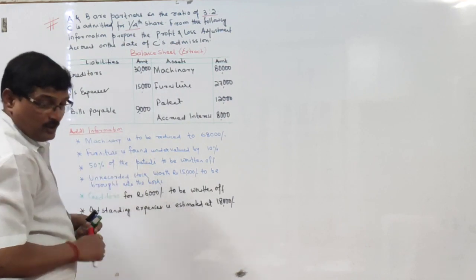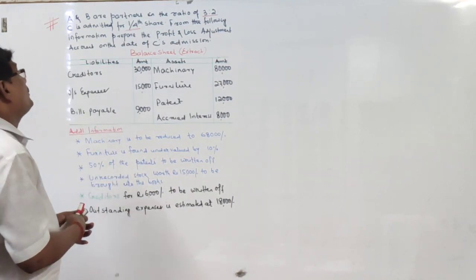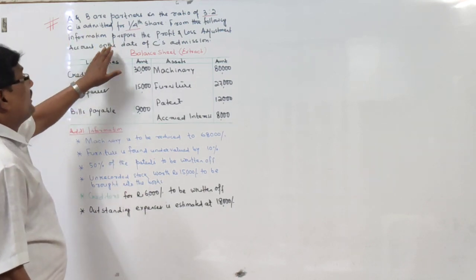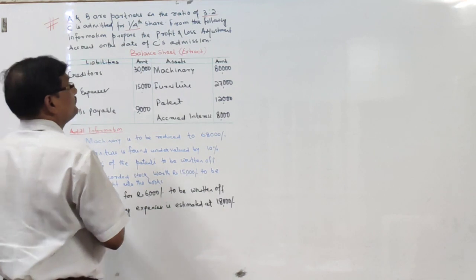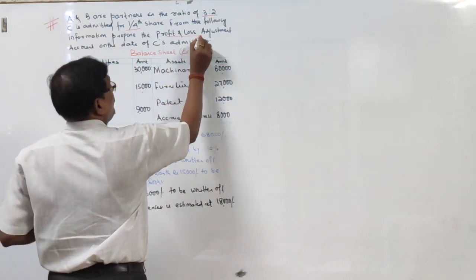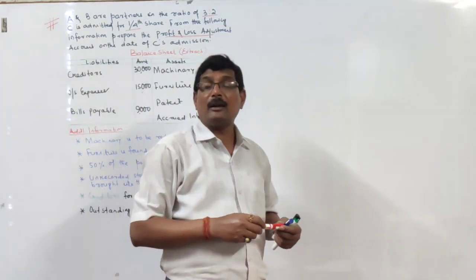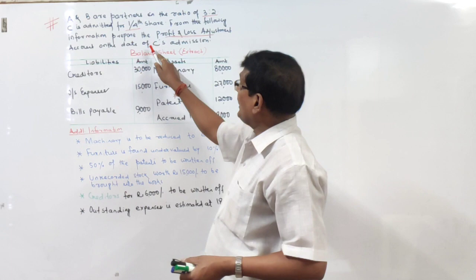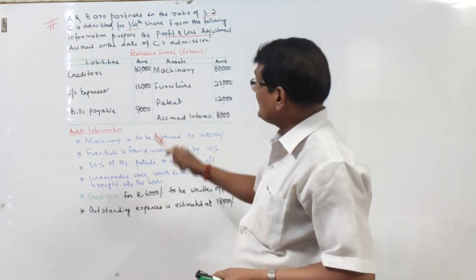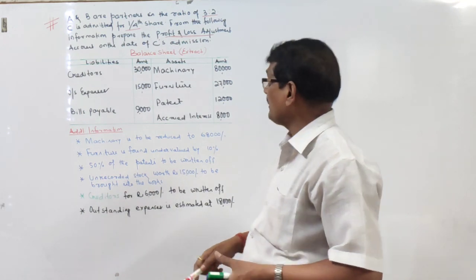C is admitted for 1/4 share, and the question says from the following information, prepare the profit and loss adjustment account. What is it? पहले हम लोग डिस्कस किए, प्रॉफिट एंड लॉस एडजस्टमेंट अकाउंट इज अदरवाइज नोन एज रिवैल्यूएशन अकाउंट ऑन द डेट ऑफ एडमिशन. This is the balance sheet extract, not a complete balance sheet.